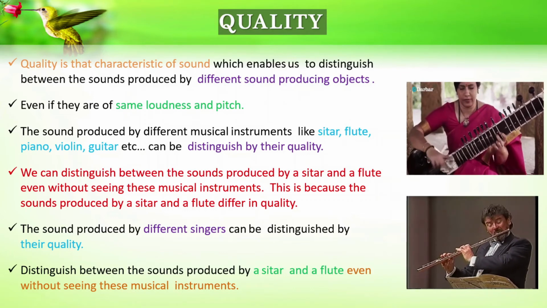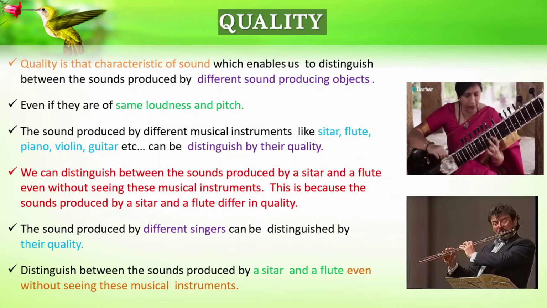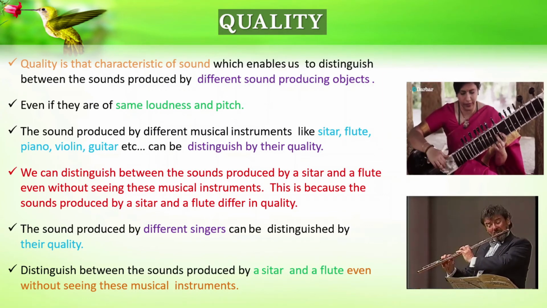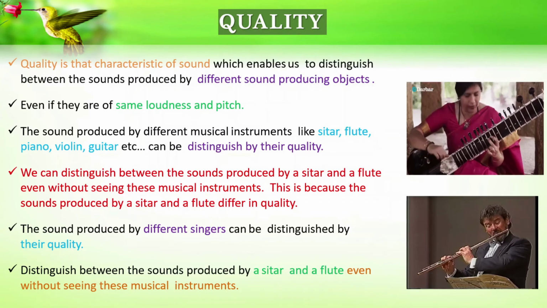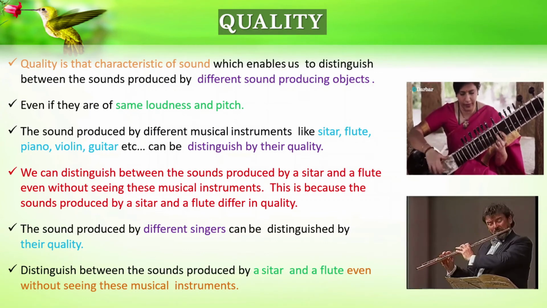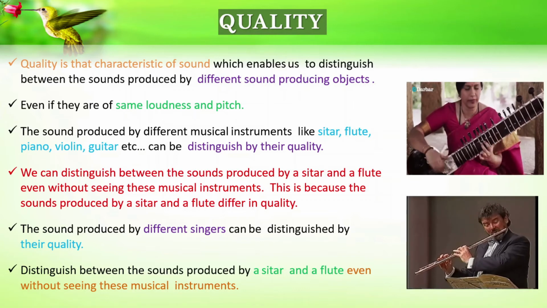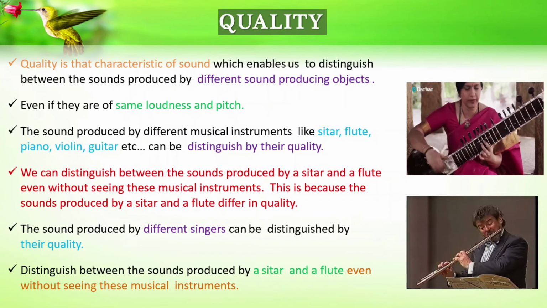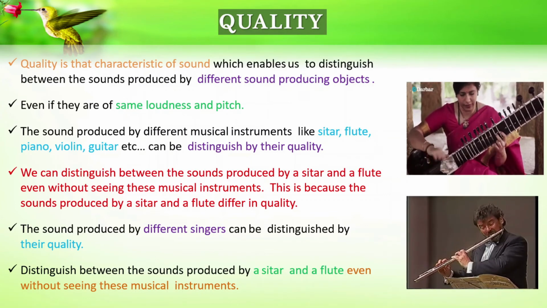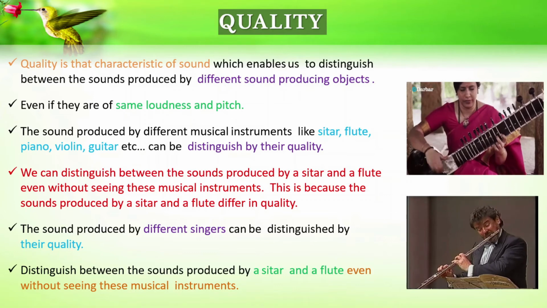So even if they have the same loudness and pitch, the sounds produced by different musical instruments like sitar, flute, piano, violin, guitar, etc. can be distinguished by their quality. We can distinguish between the sounds produced by a sitar and a flute even without seeing the musical instruments and the musician.